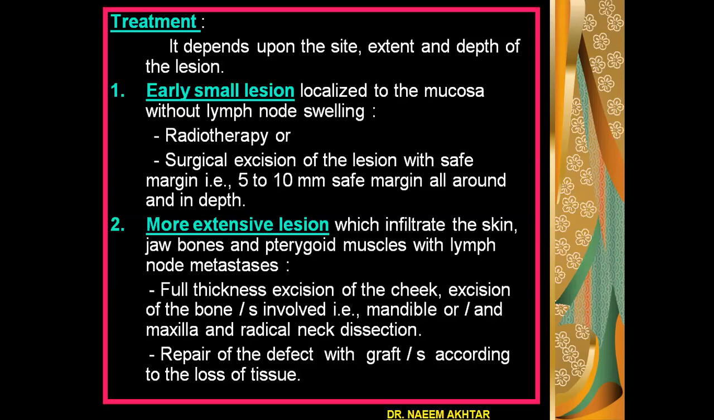If the lesion is more extensive, infiltrating the skin, jawbones, and pterygoid muscles with lymph node metastasis, then we will perform full thickness excision of the cheek, excision of the involved bone, mandible or maxilla, followed by radical neck dissection. Then the defect is repaired with grafts or flaps according to the loss of tissue.